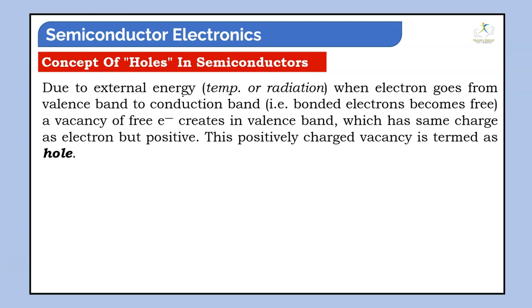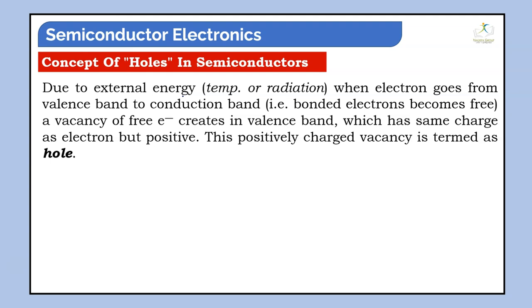Simply, if an electron is present there and we remove the electron, a vacancy is created, and that place is positive. Taking the charge of that, the whole system is balanced. So if we remove the electron, a positively behaving vacancy is created, and that is a hole. This positively charged vacancy is termed a hole.